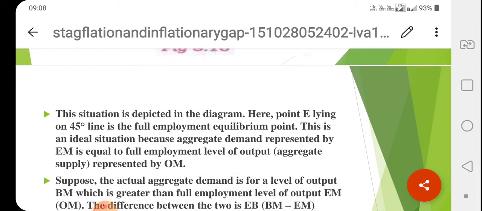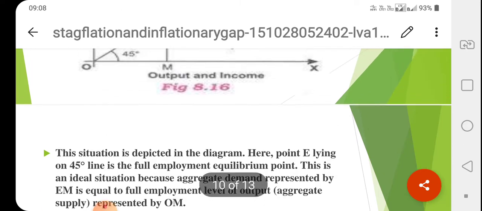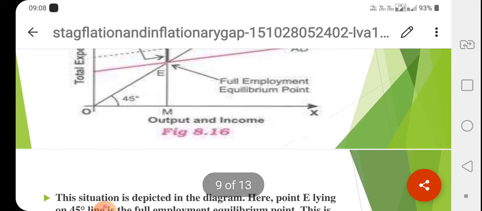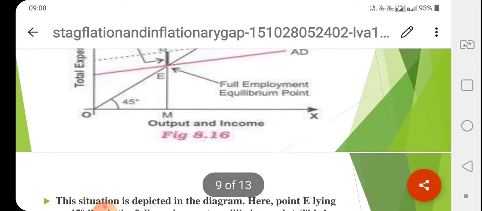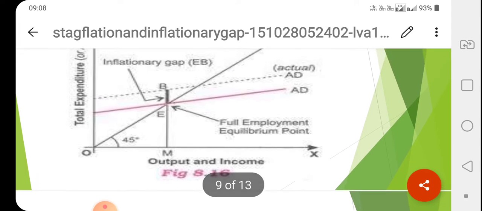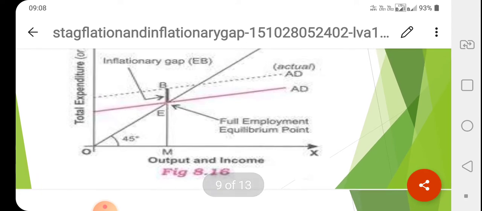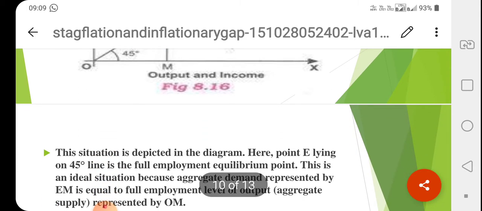This is an ideal situation because aggregate demand represented by EM is equal to the full employment level of output represented by OM. So full employment is here OM, and total expenditure, that is aggregate supply and aggregate demand, both are intersecting at point E. That means equilibrium is the point where AD is equal to AS.